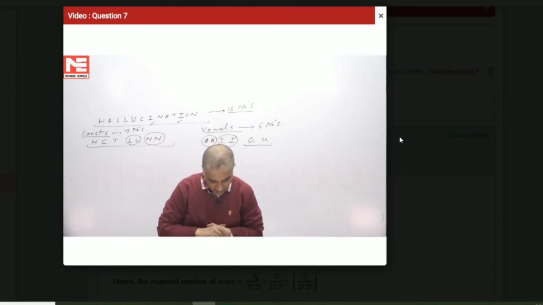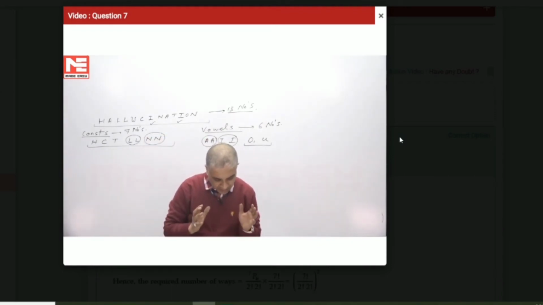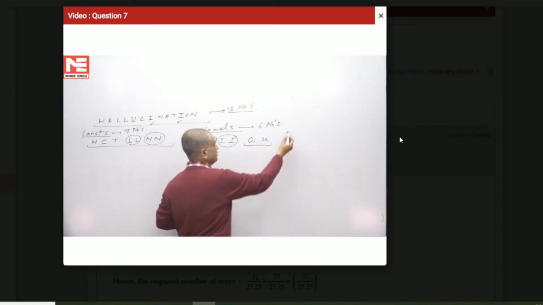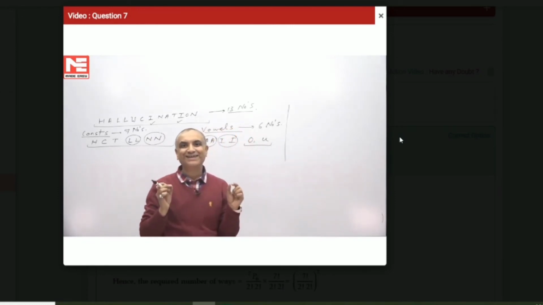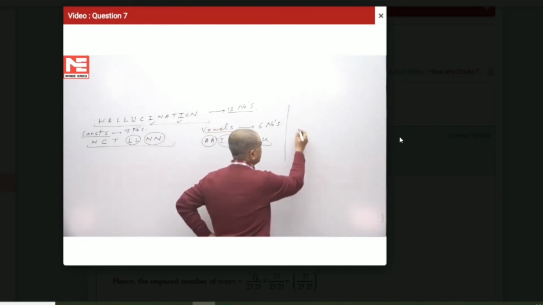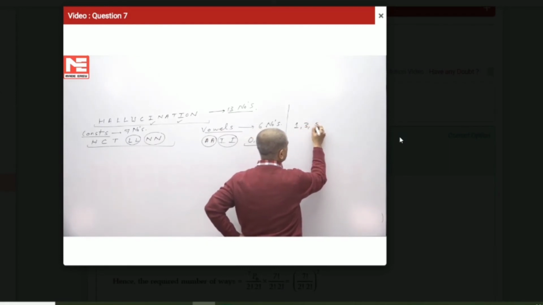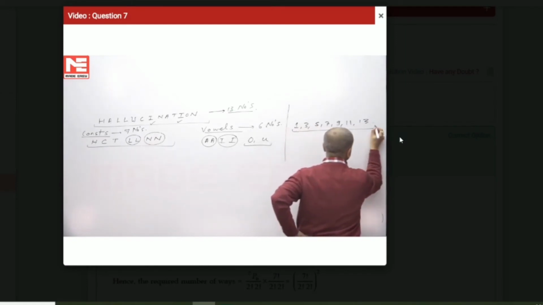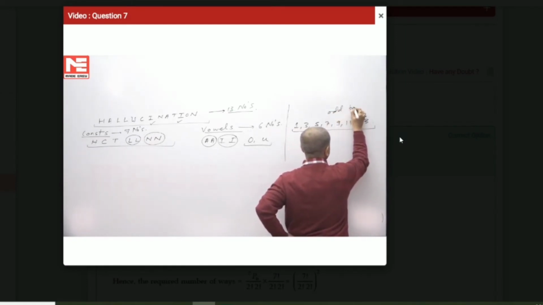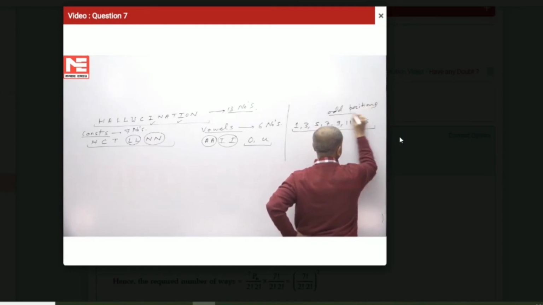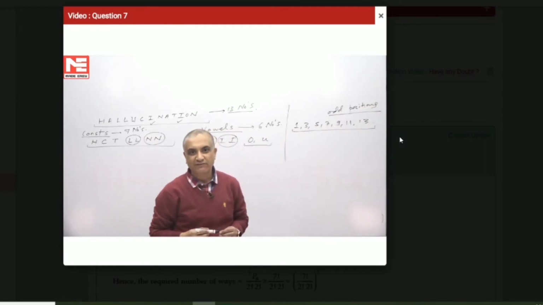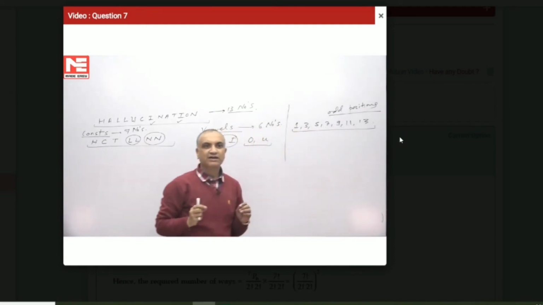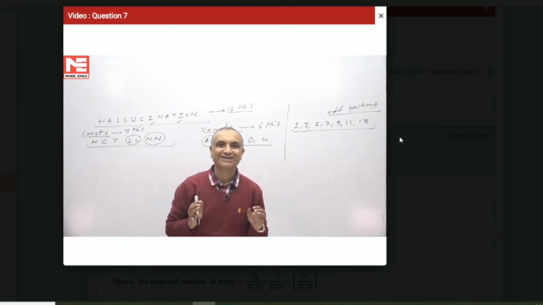Now he is asking how many words can be formed from the letters of the word hallucination such that vowels occupy odd positions. For a 13 letter word, the odd positions can be position number 1, 3, 5, 7, 9, 11 and 13. So how many odd positions are there? 1 2 3 4 5 6 7. There are 7 odd positions in number, right?